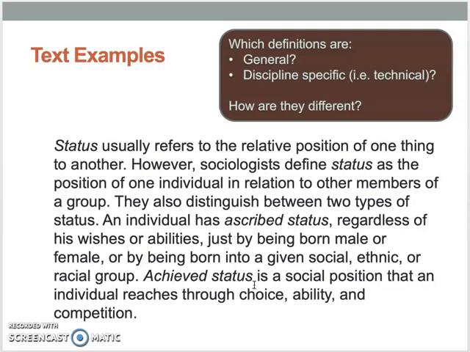Achieved status, this must be the other kind. Remember, we had ascribed status in italics, so now we have achieved status. It's the other type of status. Achieved status is a social position that an individual reaches through choice, ability, and competition.